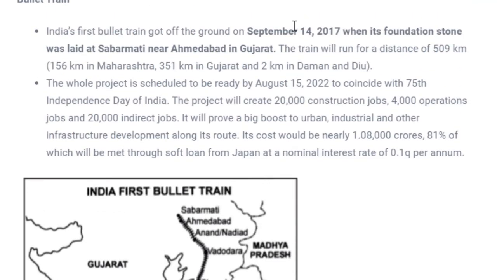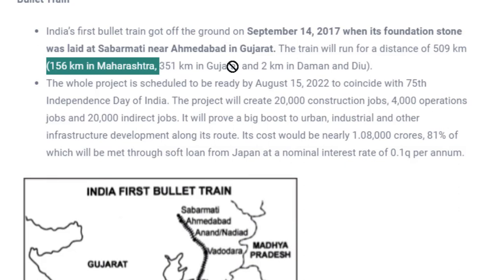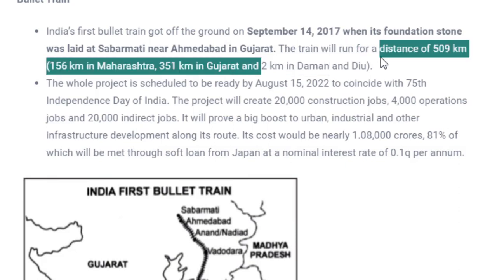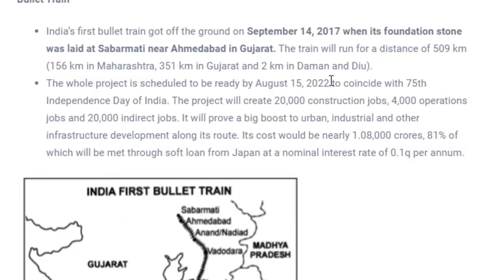It was started somewhere in September 2017, and the distance this bullet train has to travel is 509 kilometers, out of which 156 kilometers is in Maharashtra, 351 kilometers in Gujarat, and 2 kilometers in Daman and Diu, which is a union territory. This project was about to be ready in August 2022, but now due to Corona, we don't think it would be ready by this timeline.